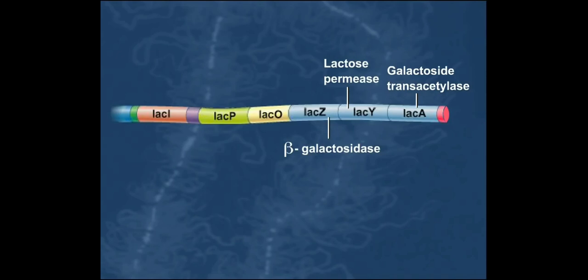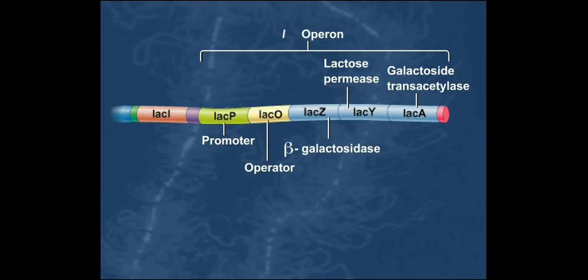The LAC-P region is the promoter that is needed to transcribe the LAC-Z, LAC-Y, and LAC-A genes as a single polycistronic mRNA. The LAC-O region is an operator site that is involved in the transcriptional regulation of the LAC operon. The unit consisting of the LAC promoter, LAC operator, and the LAC-Z, LAC-Y, and LAC-A genes is called the LAC operon.